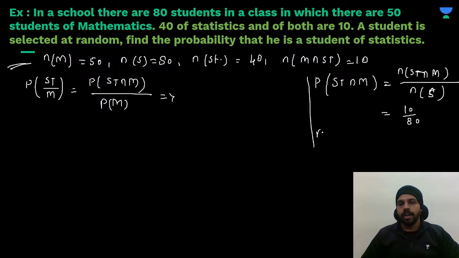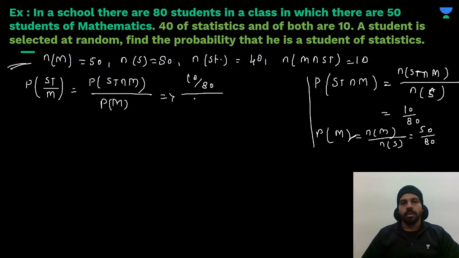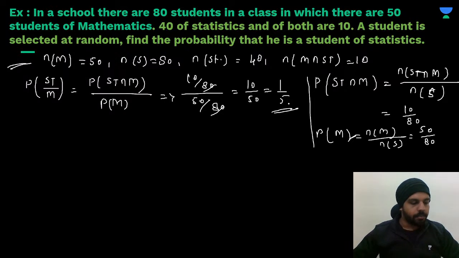Now when you find the probability of students in mathematics, it will be like how much? See, number of students in mathematics divided by number of students in the sample space. So this will be like 50 by 80. Now put up over here. So 10 by 80 upon 50 by 80. That means the answer will be, this will be cancelled out, 10 upon 50, and it will be equal to 1 upon 5. So like this, you can apply the conditional probability over here and you will be getting your answer.